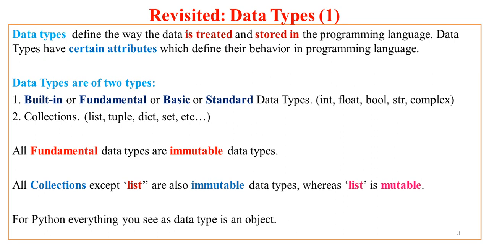And data types have certain attributes which define the behavior in the programming language. What does it mean that characteristics or attributes define the behavior of data in the programming language? It's very simple. Suppose for a program, I provide some number, say 25, or another number, say 36.77, and I may even give a string, hi, I am Sunil.